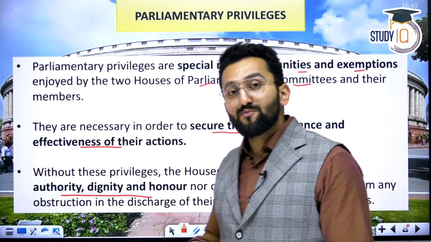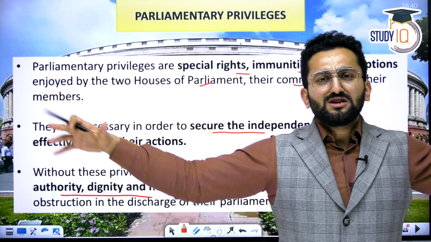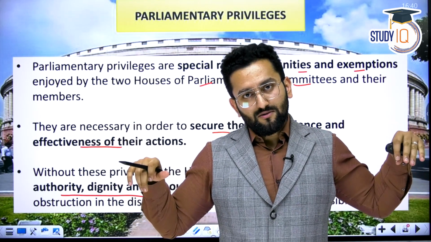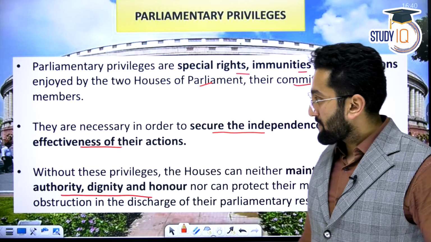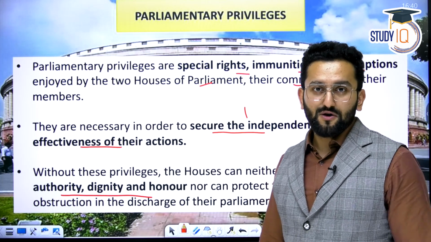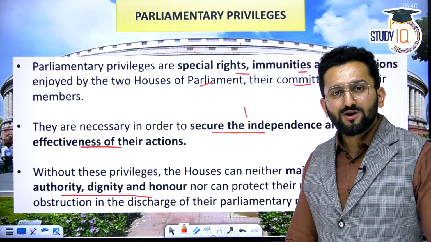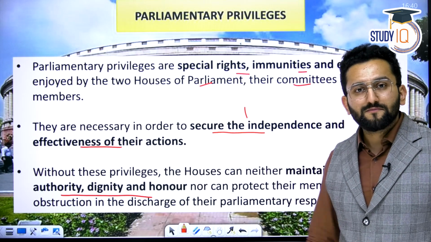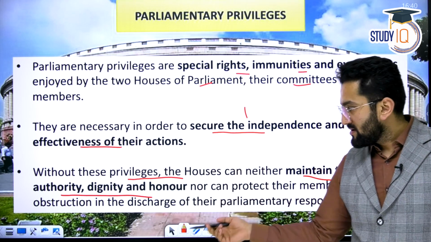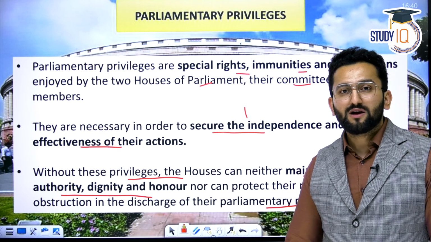That is why we divide privileges into two parts, collective privilege and individual privilege. Collective means these special immunities are concerned with the house as a whole. And there are individual privileges as well. These are necessary in order to secure independence and effectiveness in their function. If you're an MP from an area, you need to be provided with certain immunities, exemptions so that you can work without fear. Without these privileges, the House can neither maintain authority, dignity, and honor. That is why for discharging their duties and responsibilities, these parliamentary privileges become important.